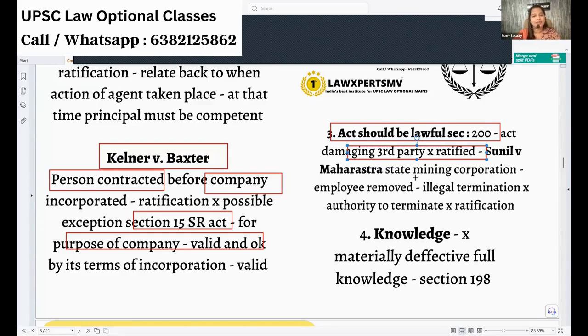Okay, in this case law, what happened? A mining company illegally terminated the employee. Whether this termination, actually the removal, is per se illegal, and later the company will ratify the removal. That cannot be done because it is damaging the third party, an illegal act. Who are you to authorize something illegal? Although you are a principal, that cannot be done. Okay, that is the thing.